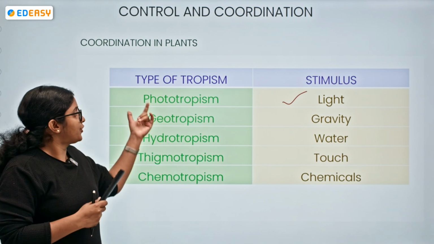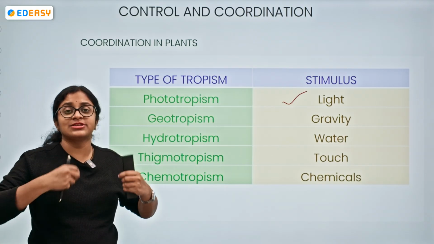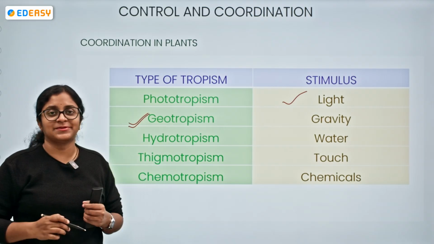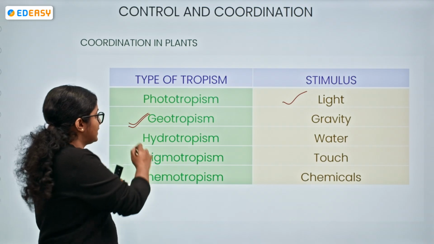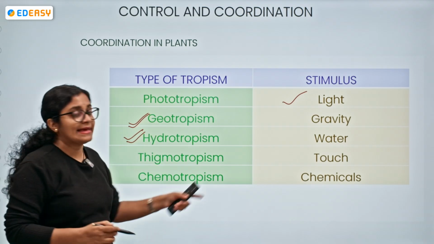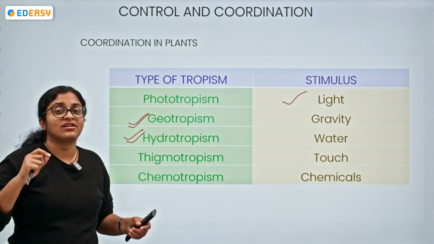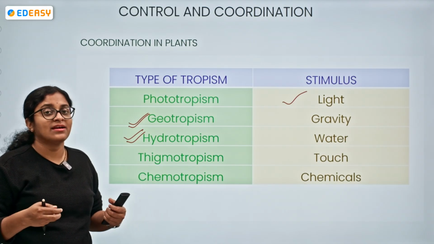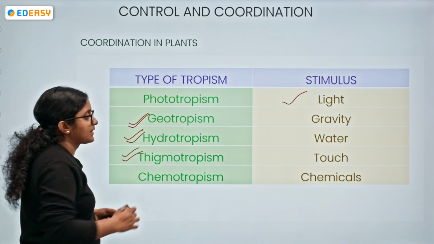So phototropism means the stimulus is light, and if the stimulus is gravity, it is called geotropism. What else can we say? If it is water, it is called hydrotropism. If it is touch, the sensation of touch, as in the touch-me-not plant, we say thigmotropism.